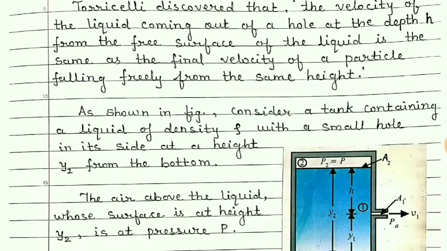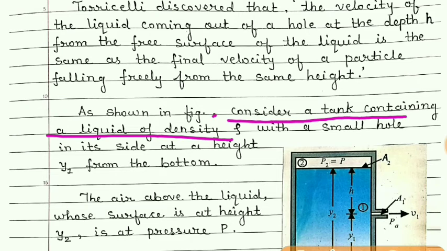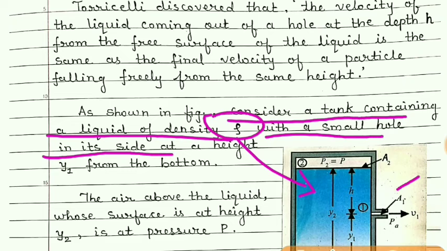Now consider a tank containing a liquid of density rho, with a small hole in its side. You can see this is a small hole in the side of this container, and it is at a height y1 from the bottom.